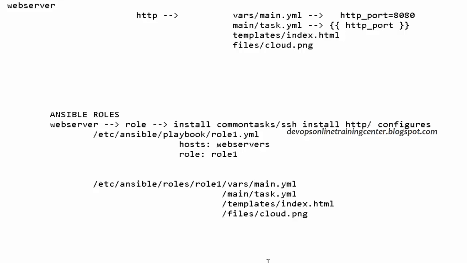Inside tasks.yaml, if I define some parameters, those parameters will be fetched from main.yaml. Actually, there will be another file called defaults, main.yaml. Some applications will have some default values, right?